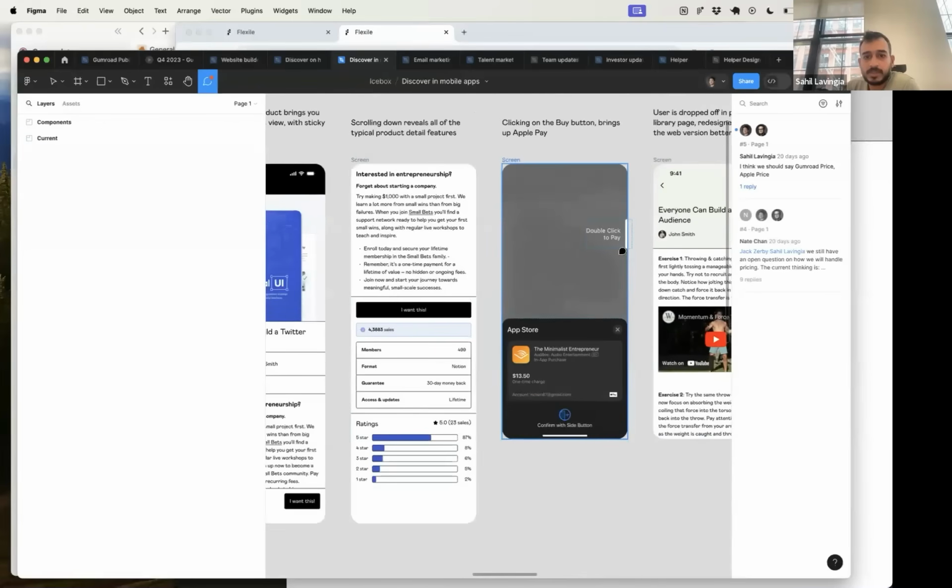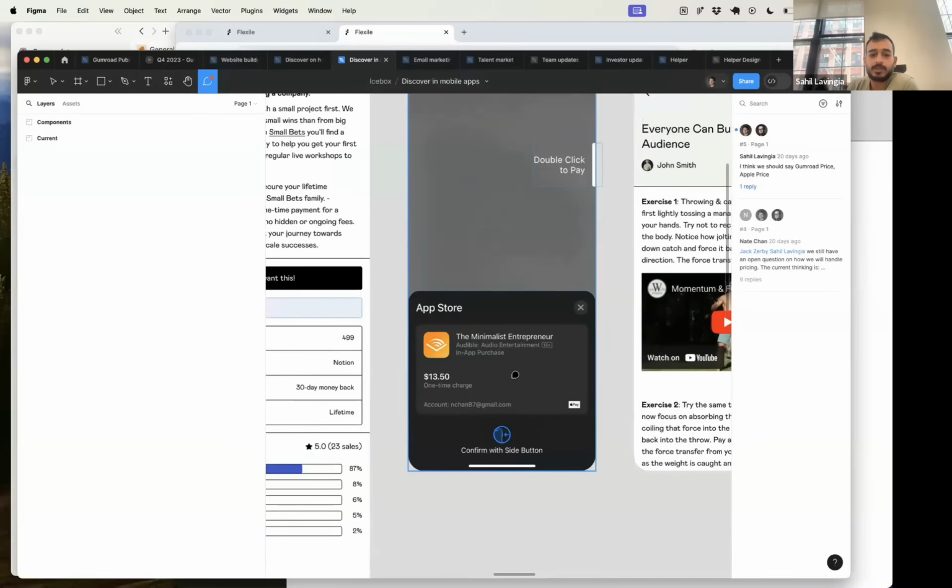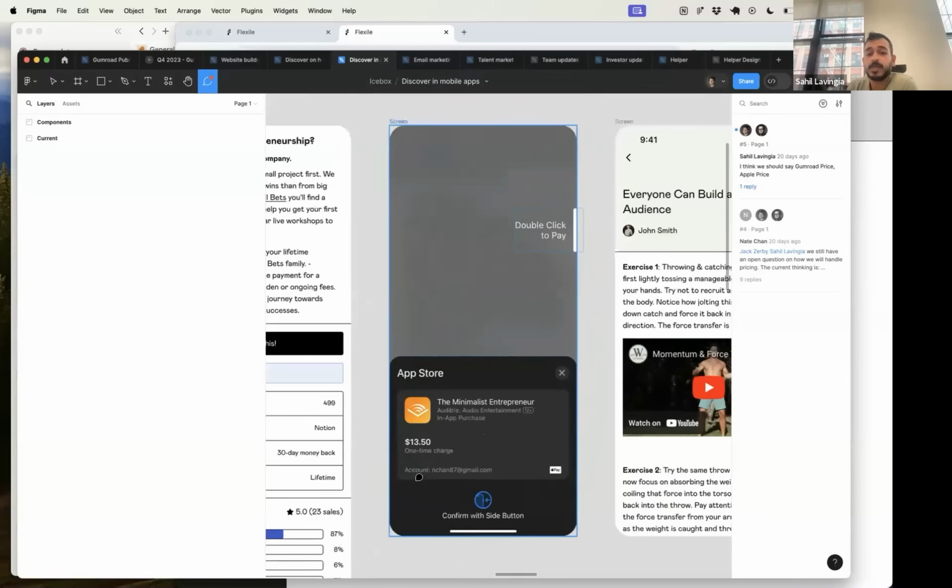But this sort of piece, yeah, was the bottleneck for a long time. And I can get into the technical complexity of why this is so challenging. But up until very recently, Apple had many constraints on selling digital content through the App Store, including, for example, the fact that you could only sell things for 99 cents or $1.99 or $2.99 or $3.99 or $4.99 or $5.99. So if you wanted to sell this book, for example, at $13.50, there was no actual way to do that using in-app purchase. But I did take the screenshot, and Nate took a similar screenshot, it seems, because I was like, hey, they're using in-app purchase, but it's $13.50, and that's new, only in the last year or so.